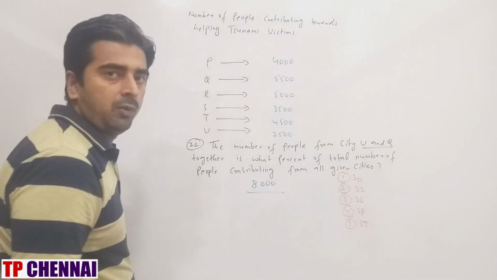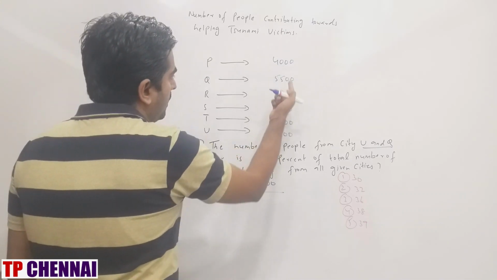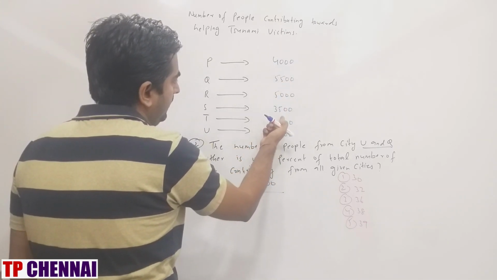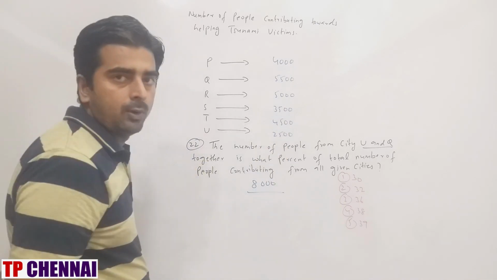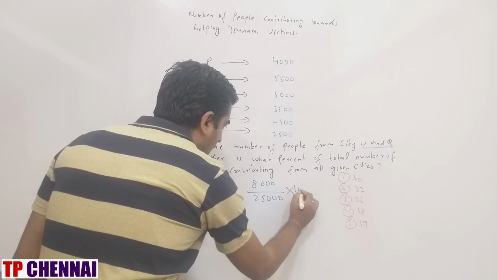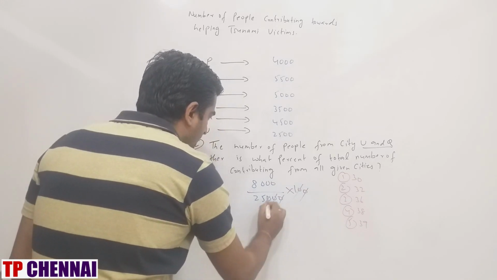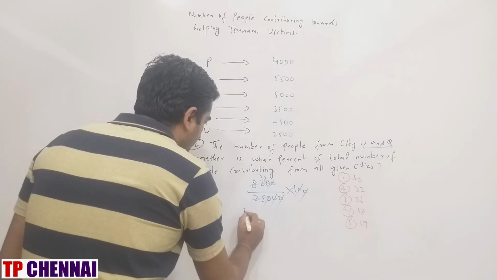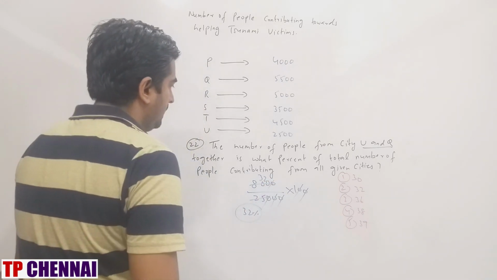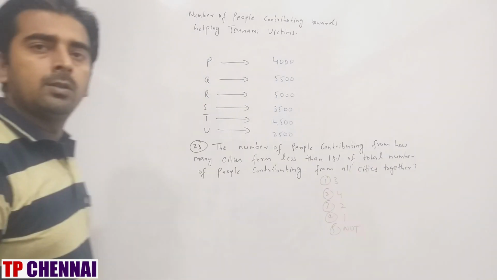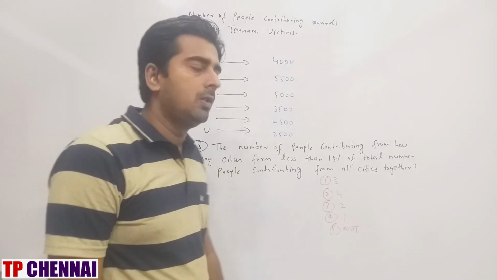Is what percent of total number of people? 4500, 9500, 14500, 18000, 22500, 25,000 into 100. 00 gone, 00 gone, 25 3s are 75. So what is my answer? 32, which is nothing but second option. So I hope you are clear with the previous question. Now we will see next one.